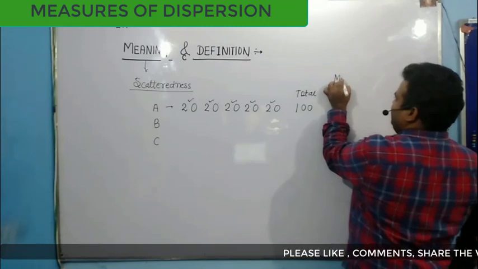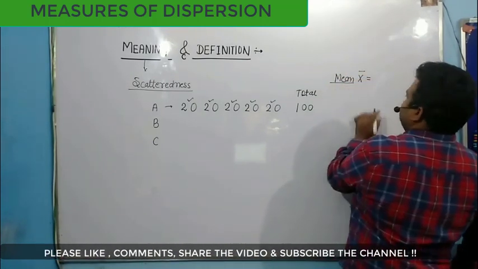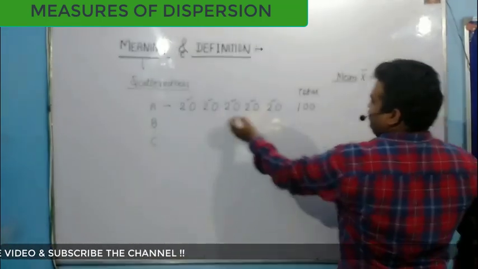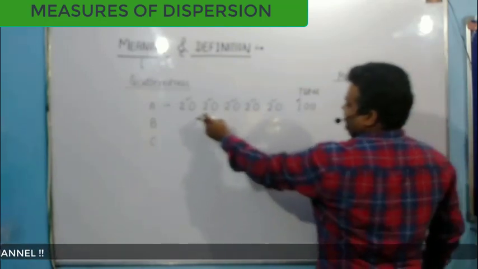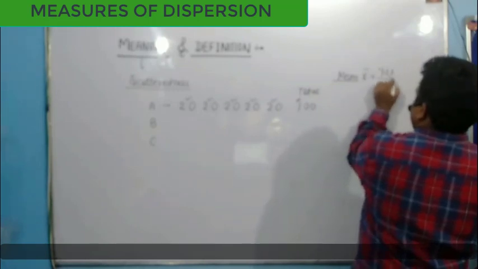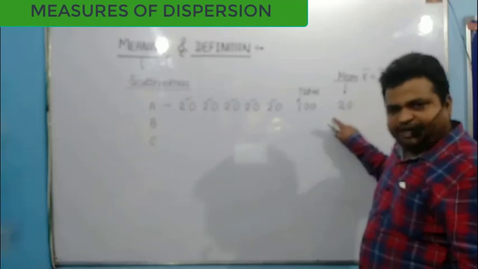So what is my mean value? You all know the mean is what? The sum of all observations divided by the number of observations. The sum of all observations I already know, 100. What is my number of observations? 1, 2, 3, 4, 5. So I have 5 here. So my mean value for series A is 20.